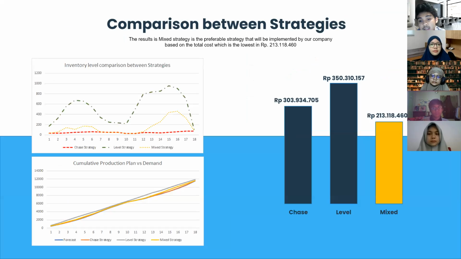For the conclusion, we are going to implement the mix strategy because it is able to cover all of the demand for the next 18 months at the lowest cost level. It also maintains the level of inventory, not the most efficient if compared to the chase, but it will be efficient in terms of inventory cost.